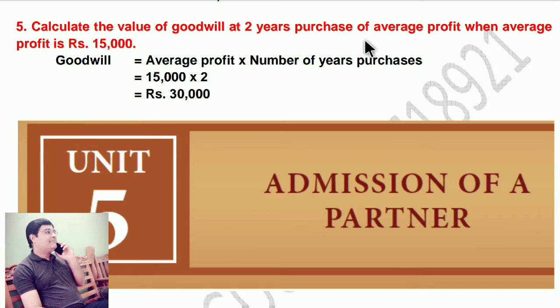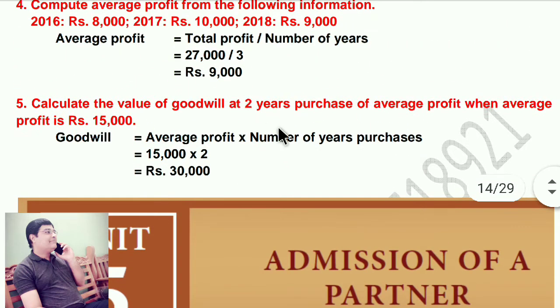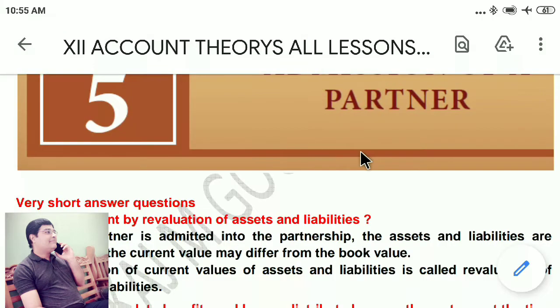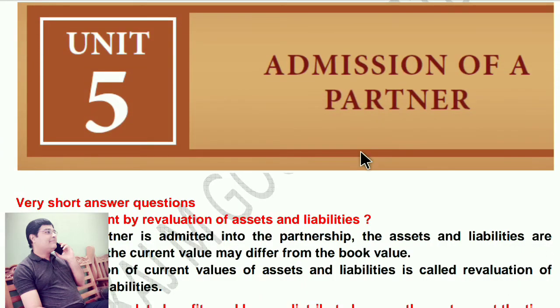Fifth question. Calculate the value of goodwill at 2 years purchase of average profit when average profit is rupees 15,000. Goodwill equals average profit into number of years purchase, that is 15,000 into 2 years of purchase equals rupees 30,000. So up to this our fourth chapter is completed.